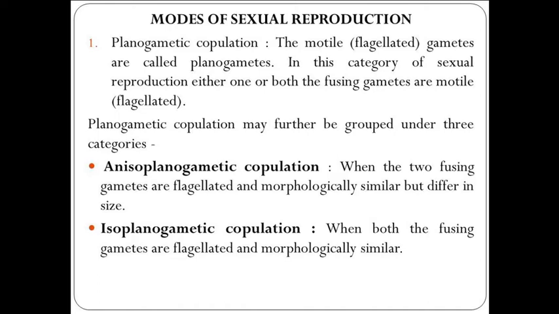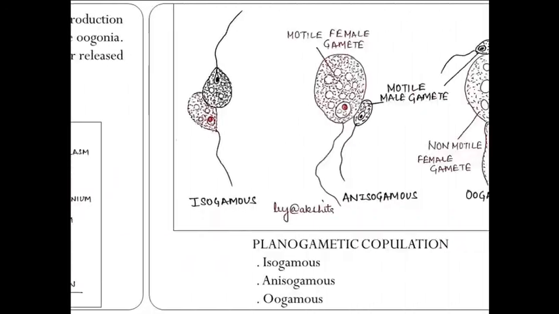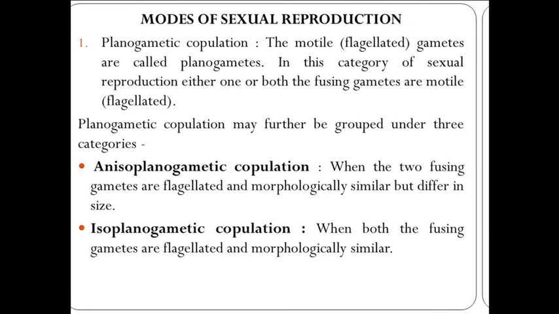So planogametic copulation may further be grouped under three categories: anisoplanogametic copulation, isoplanogametic copulation, and gametangial contact. In anisoplanogametic copulation, the two fusing gametes are flagellated and morphologically similar but differ in size. I again repeat, the two fusing gametes are flagellated and morphologically similar but differ in size.